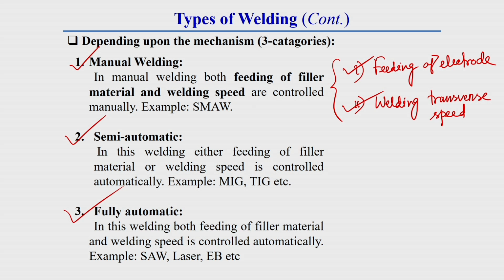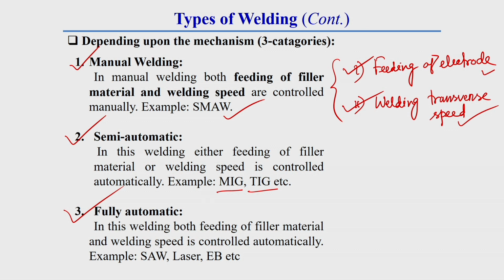In case of manual welding, the feeding of electrode and welding traverse are both controlled manually, that is why this is called the manual welding process. Like SMAW, that means shielded metal arc welding, is generally in this group. In the semi-automatic welding process, either the feeding of electrode or the welding traverse speed is controlled manually and the other one is controlled automatically. So, one part of the welding parameters is controlled automatically, that is why this is called semi-automatic welding. In this category generally MIG welding and TIG welding come.